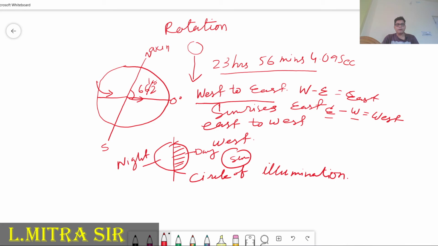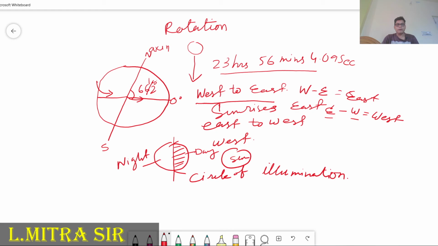So these are the main things. Due to the rotation of the Earth, the Coriolis force originates, and this Coriolis force deflects the wind in the northern hemisphere to the right hand side, and in the southern hemisphere to the left hand side.